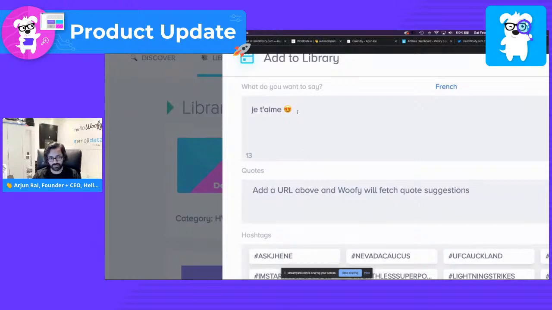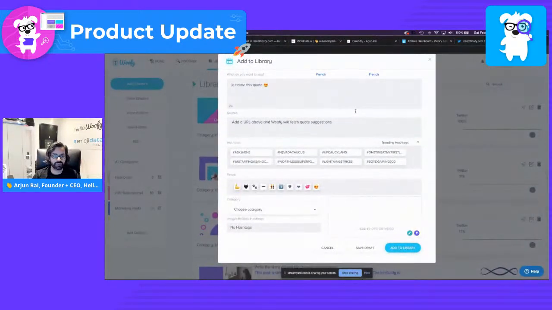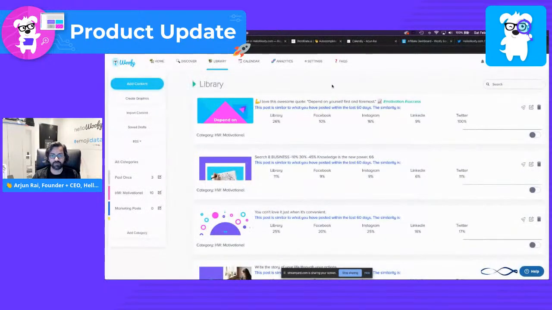And we want to add emojis that might be relevant based on over 150 million data points. That emoji obviously is relevant, regardless of the language itself, and you're good to go. Now, je t'aime, you know, I can say this quote, or whatever I want to type in, and you can continue typing in whatever language you want, and you can modify it as well. So again, we make it super easy for you to be able to make decisions that are based on your talent and not how much time you have. Because at the end of the day, saving a lot of grunt work, saving your time is what's going to help you get ahead in terms of your business and making a lot more money.